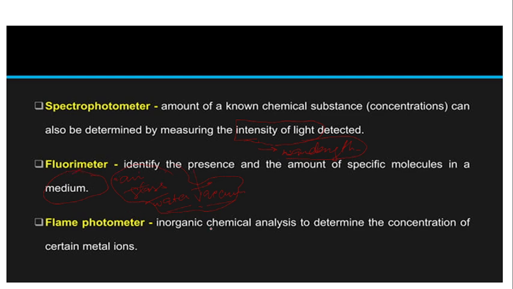And flame photometer is an inorganic chemical analysis to determine the concentration of certain metal ions. Not all the metal ions, it is clearly mentioned certain metal ions, that it can detect only a few of the metal ions. In that particular medium, either air, glass, water, vacuum, whether they have some metal ions or not, for detecting this we use the flame photometer.